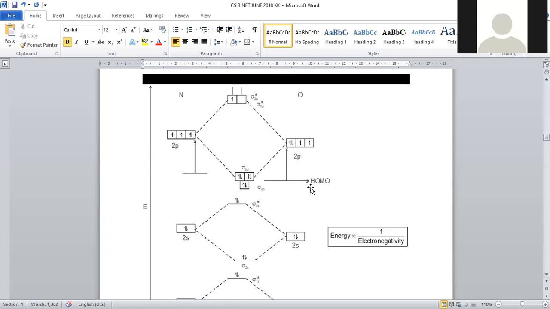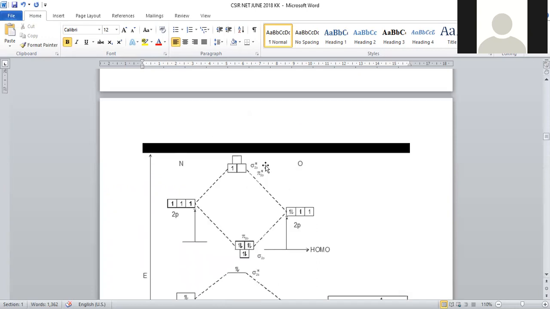This is the HOMO, the highest occupied molecular orbital here. Now one more electron is there, that will be filled into pi star 2py and pi star 2pz, and the sigma star 2p orbital will be vacant. One electron is present in the pi star 2py orbital. This nitric oxide is paramagnetic in nature and EPR active because an odd electron is there, and it will become electron paramagnetic resonance spectroscopy active.